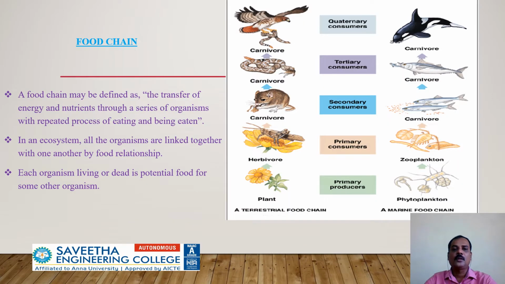Now we are looking at the food chain. It is the transfer of food energy from plants through a series of organisms. A food chain always starts with plant life and ends with animals. In any ecosystem, all the organisms are interconnected with one another by food relationships. If any organism dies, it is decomposed by microorganisms into nutrients, which can be used again by plants. At every transfer, nearly 80 to 90% of potential energy is lost as heat.